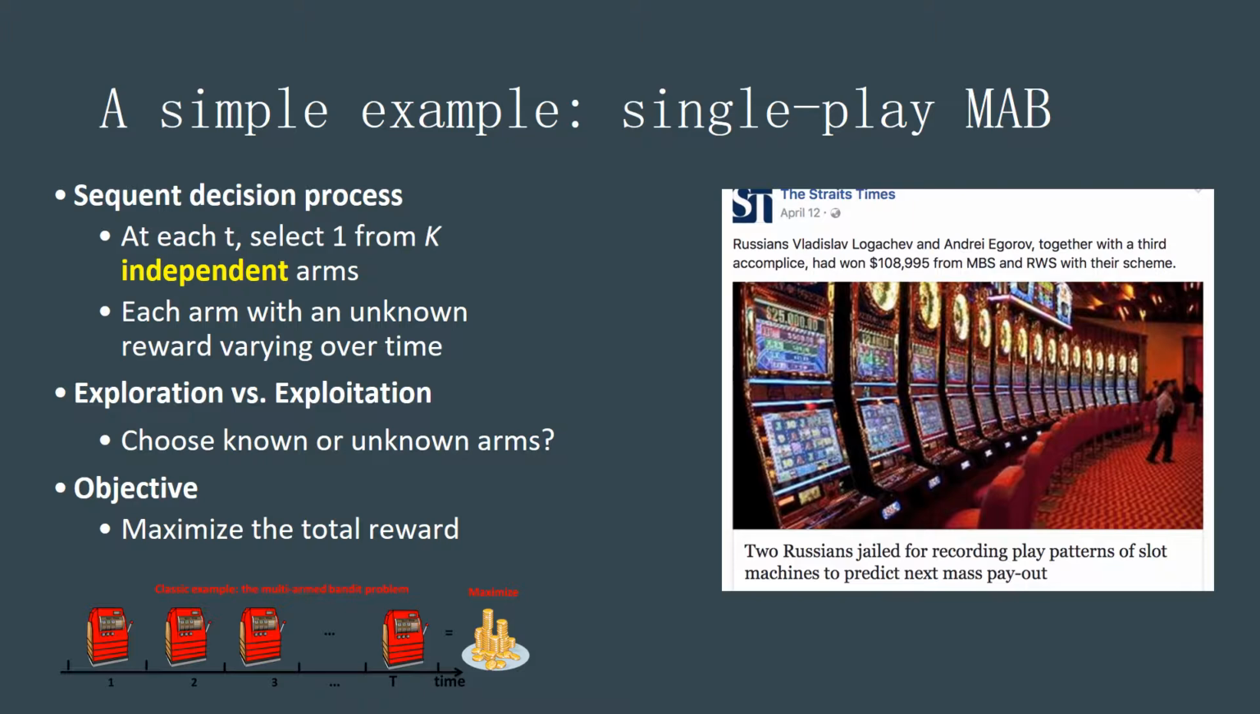If he chooses from the old arms, it is called exploitation. The risk is small, but he may not have the chance to win bigger. If he chooses from the unpulled arm, it is called exploration. It costs to explore because he has no knowledge of it, and it may be risky. So there is always a trade-off between exploration and exploitation. And after all, the objective of the gambler is to maximize the total reward.